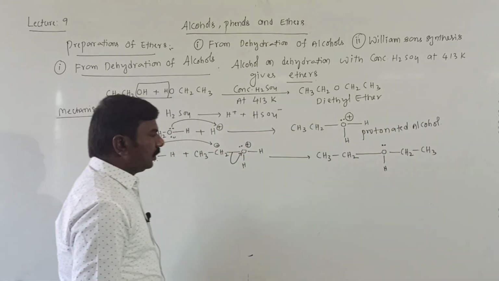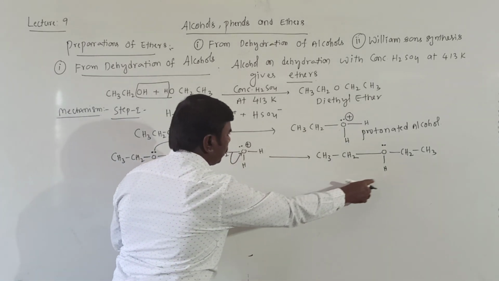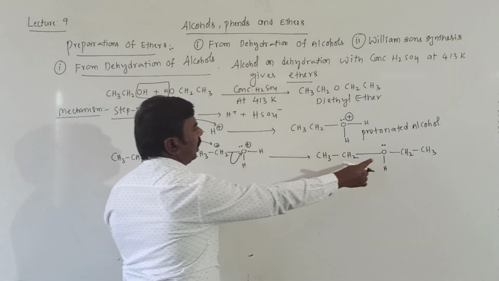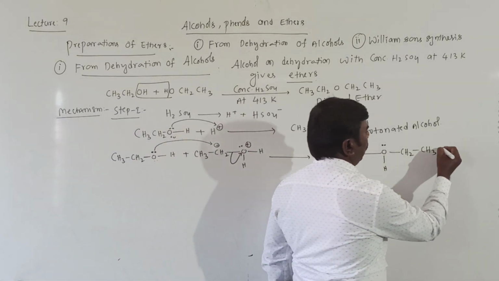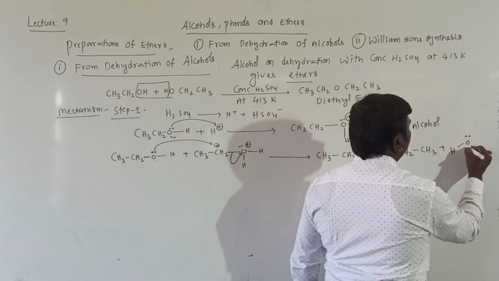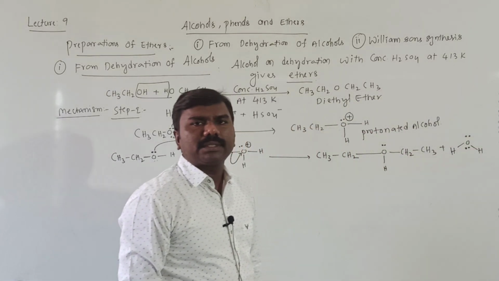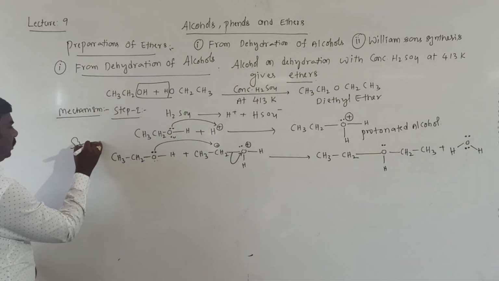Getting all of you? CH3CH2OH H and CH2CH3 connected, and this HOH is removed as H2O. HOH, one lone pair becomes 2 lone pairs. It is step 2.